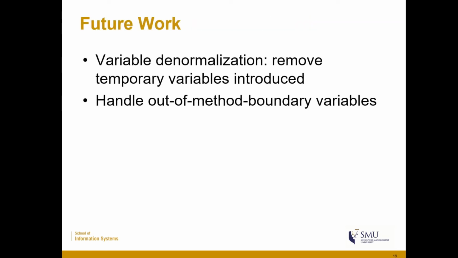For future work, we would like to remove the variable assignments being introduced by the normalization process, and we also plan to handle the problem of out-of-method boundary variables, which limits the example of after-update code that can be used by CocciEvolve.